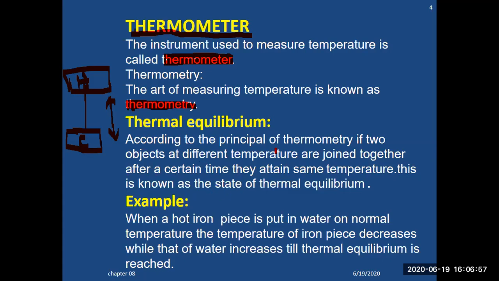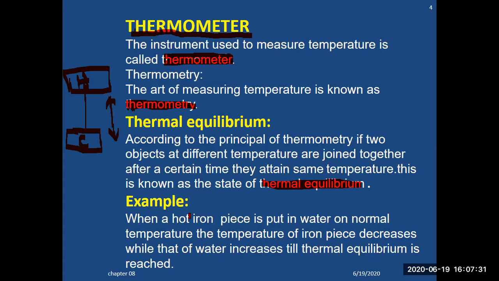According to the principle of thermometry, if two objects at different temperatures, one hot and one cold, are joined together, after a certain time they will attain the same temperature. When they attain the same temperature, this state is called thermal equilibrium. For example, when a hot iron piece is put in water at normal temperature, the temperature of the iron piece decreases while that of the water increases until thermal equilibrium is achieved. This is one example.